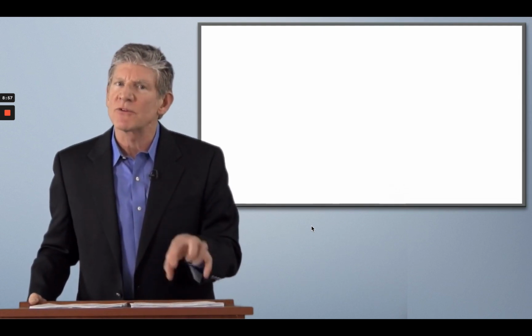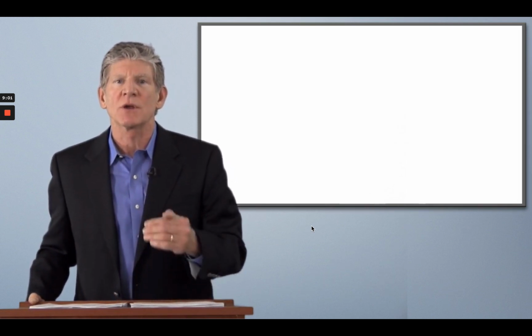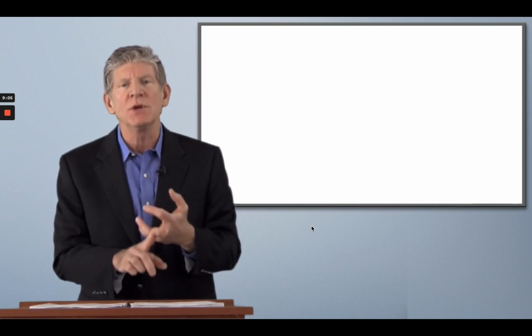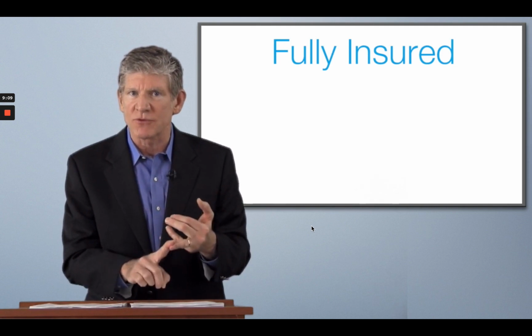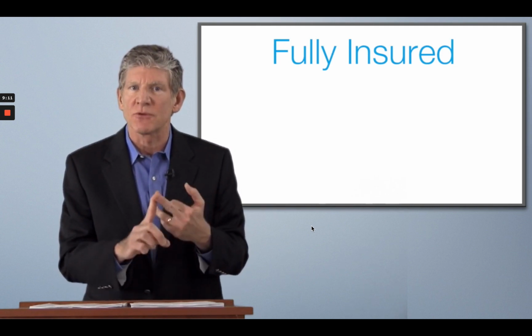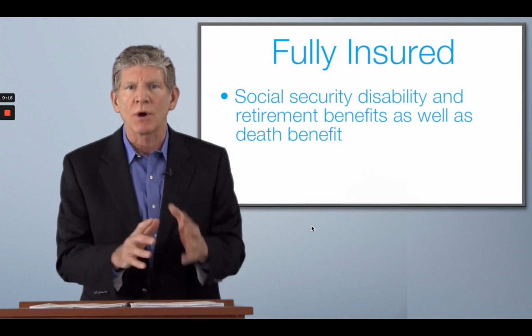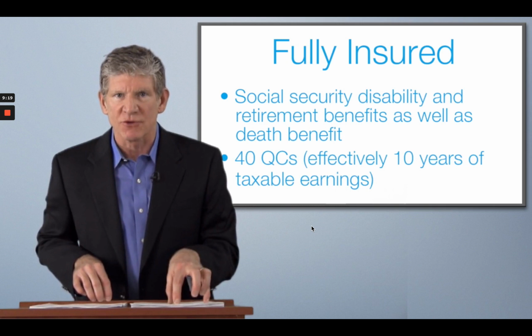To be eligible for Social Security disability and retirement benefits requires considerably more effort. To qualify for those, you need to be fully insured. To be fully insured, and thus eligible for Social Security disability and retirement benefits, a worker needs to accrue 40 quarters of coverage.